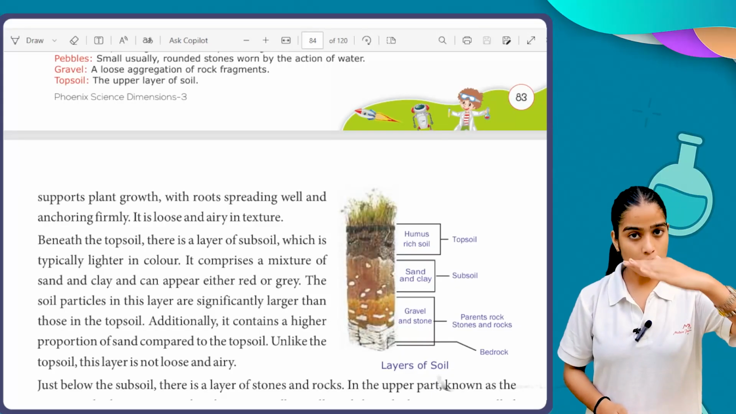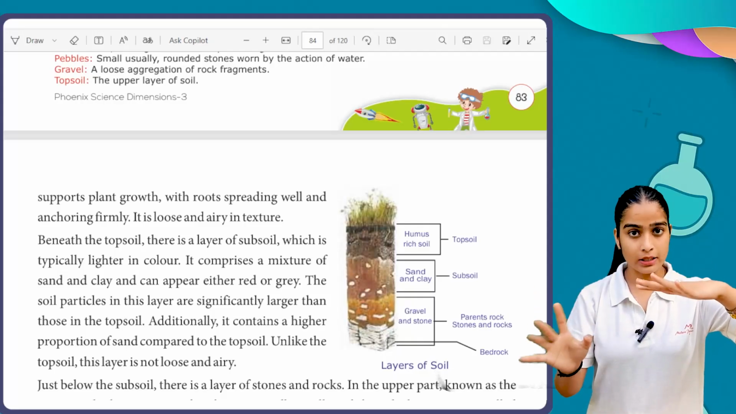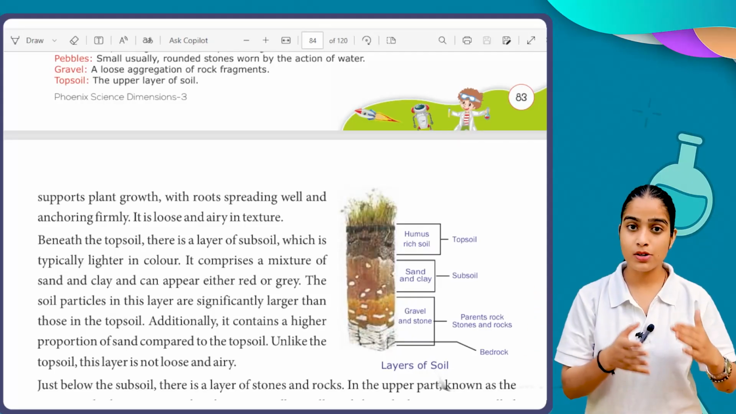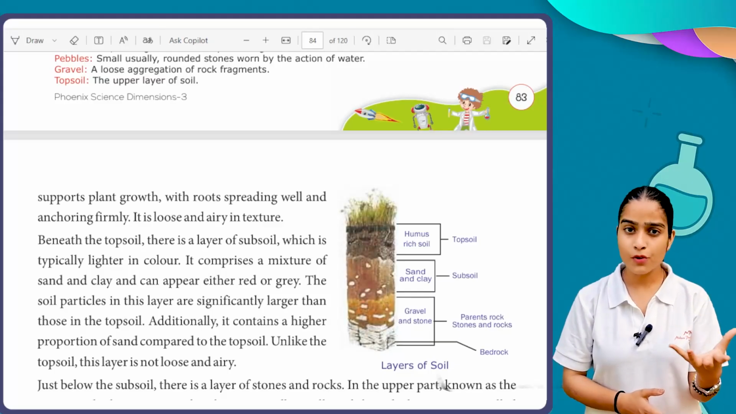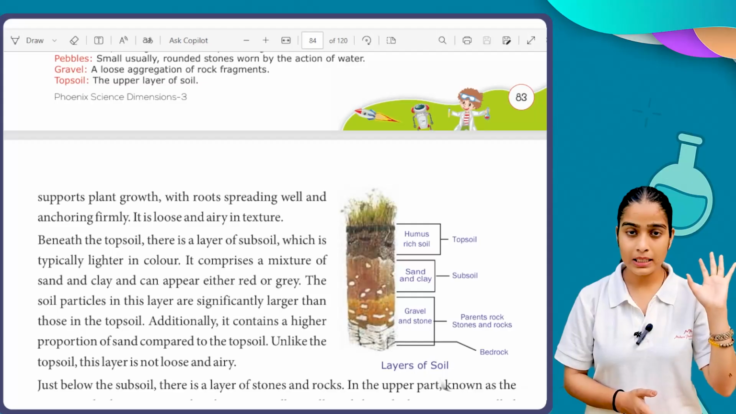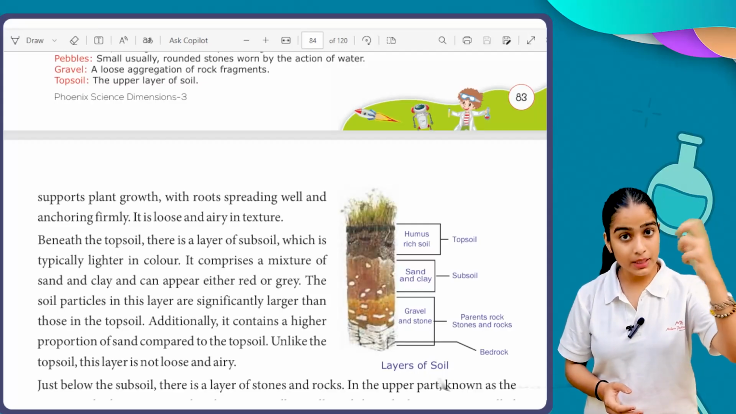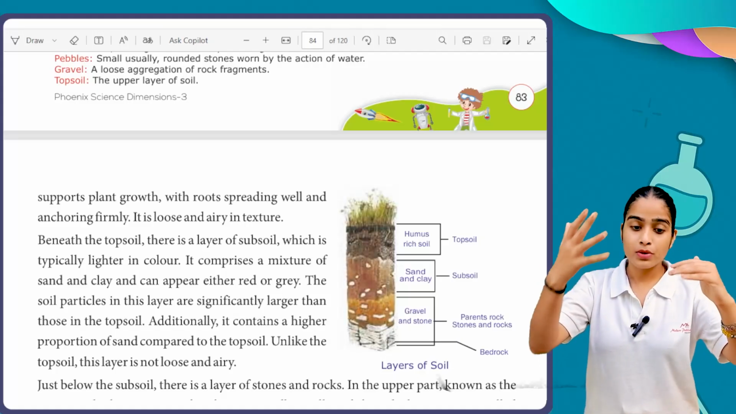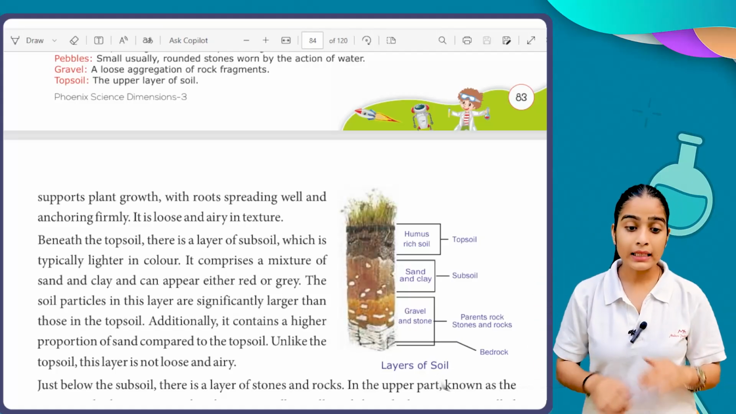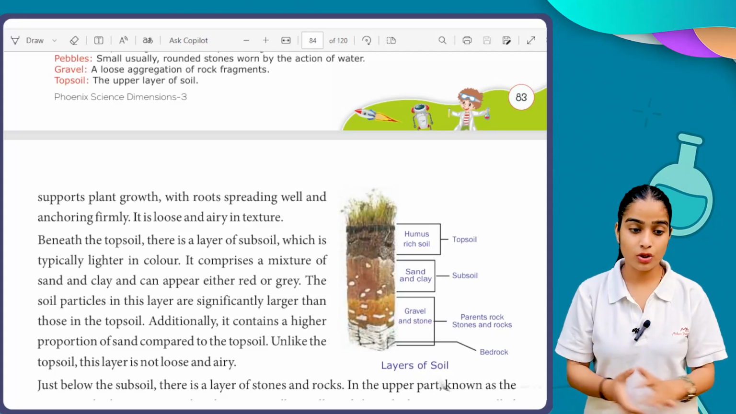So first we have topsoil, which is darker in color. Why is this darker? Just because of the decaying of animals and plants and the presence of humus, basically that is why it is dark in color. The next layer beneath the topsoil is your subsoil, and this, as compared to topsoil, is light in color. And this is a very loose and airy texture.